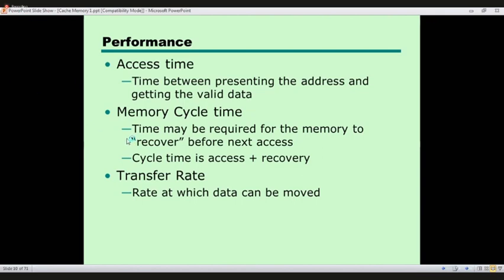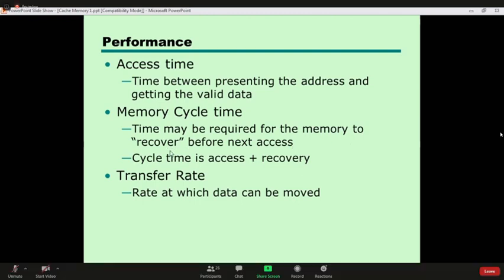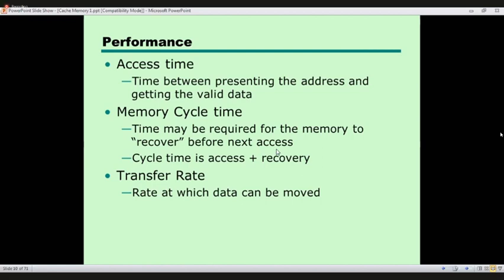And the memory cycle time is the time that may be required for the memory to recover before the next access.